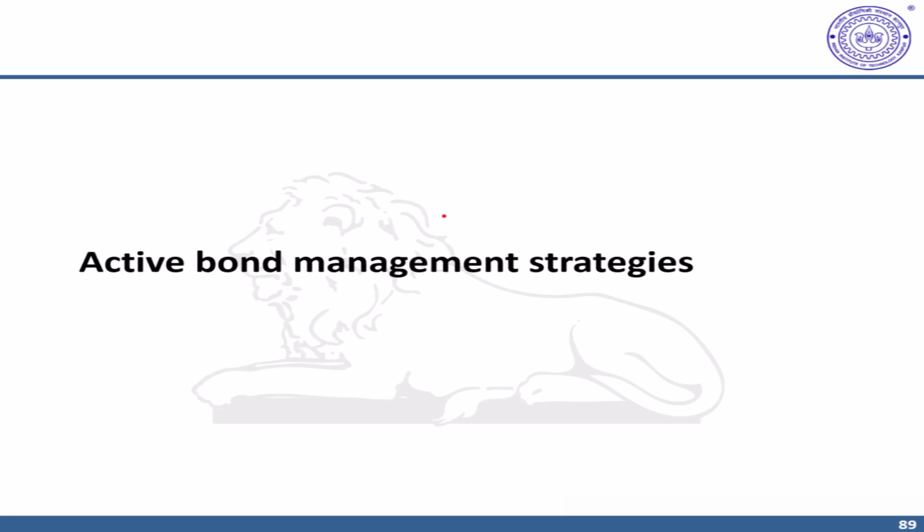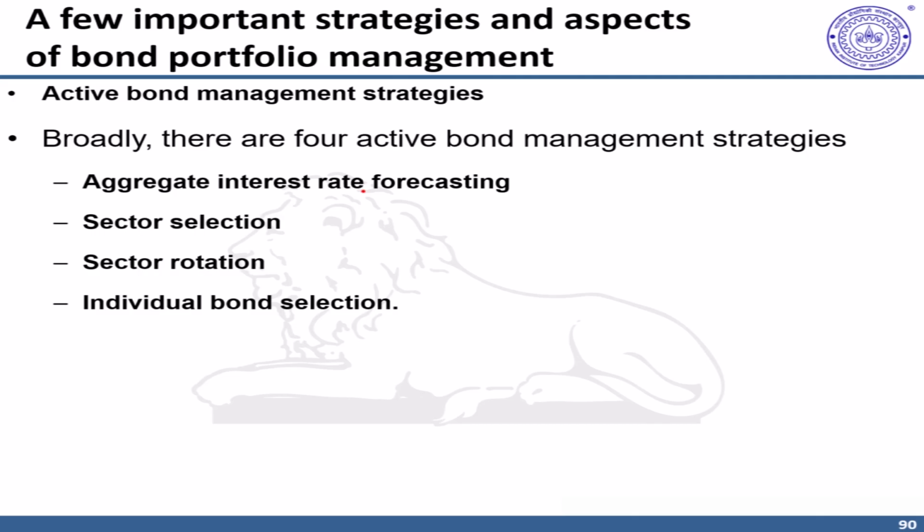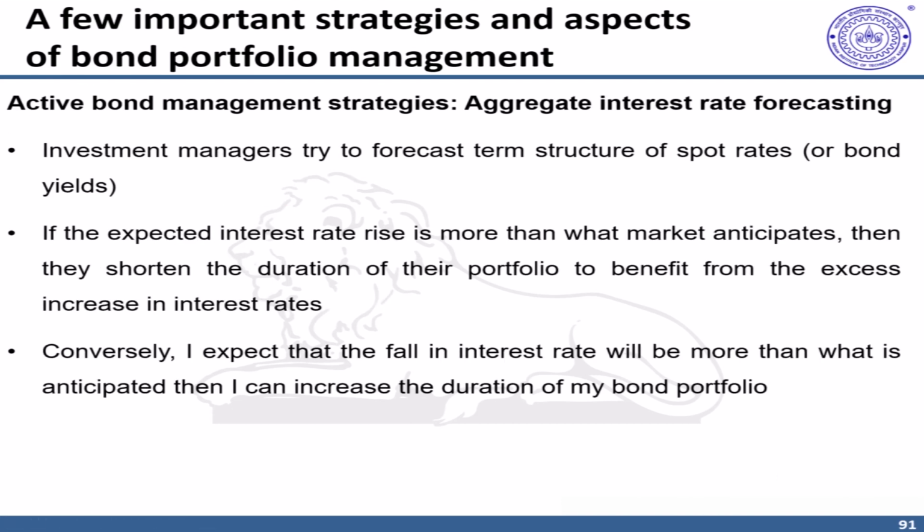In this video, we'll discuss active bond fund management strategies. To begin with, broadly, we can classify them into four types of strategies. One is aggregate interest rate forecasting, sector selection, sector rotation, and individual bond selection. As per the aggregate interest rate forecasting strategy, investment managers and fund managers that are handling bonds try to forecast the term structure of spot rates, for example.